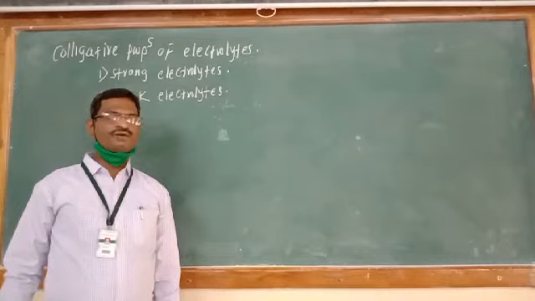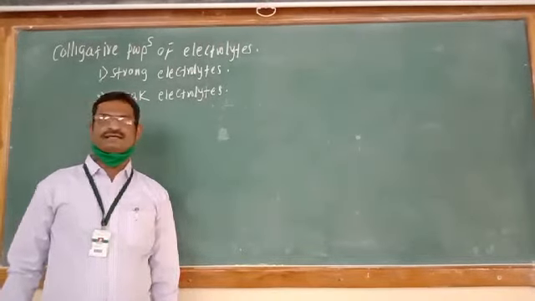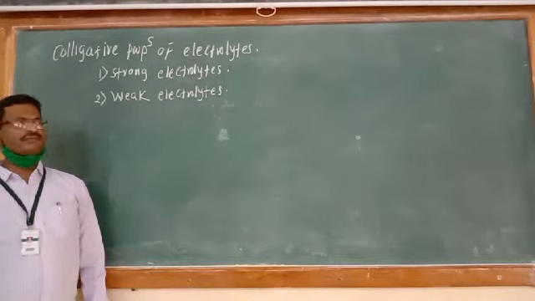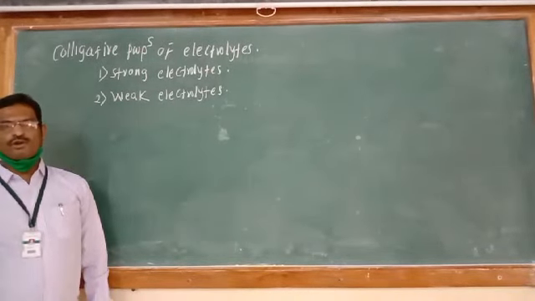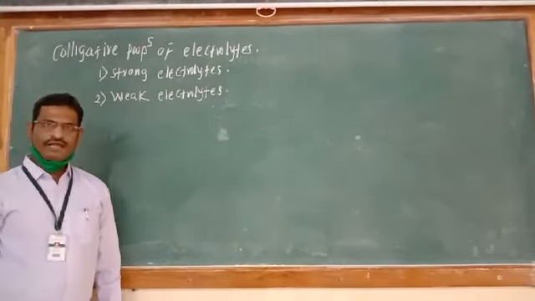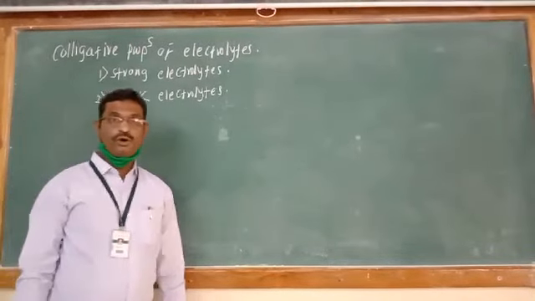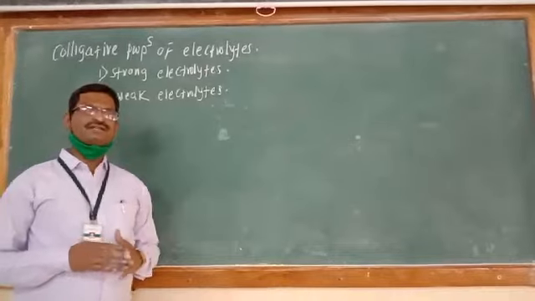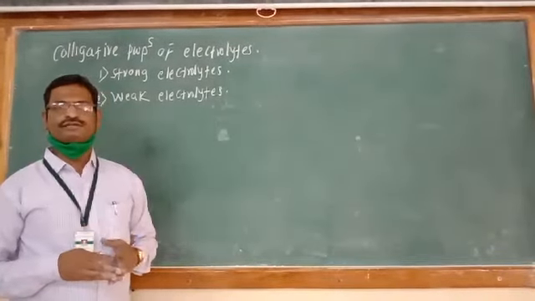And finally we have seen that the main use of colligative properties is to determine the molar mass of non-volatile non-electrolyte solute. So basically colligative properties are the properties of non-electrolyte solute.